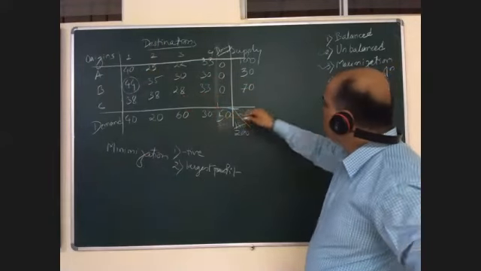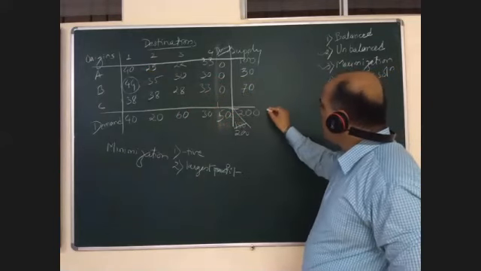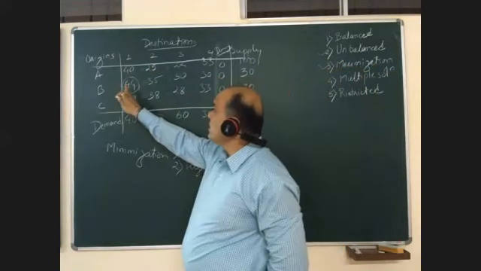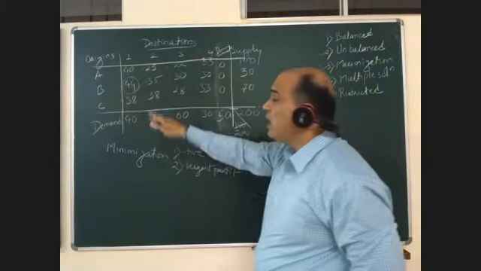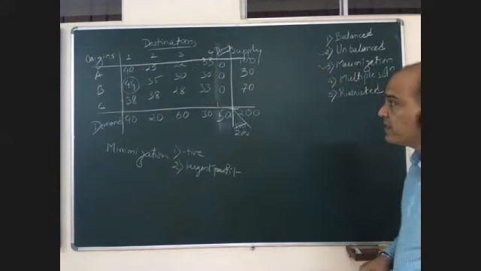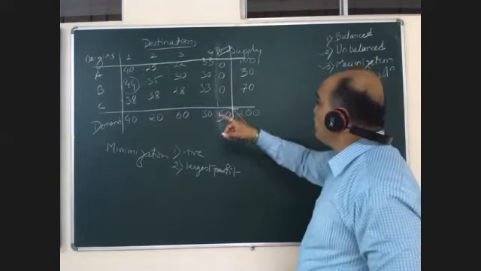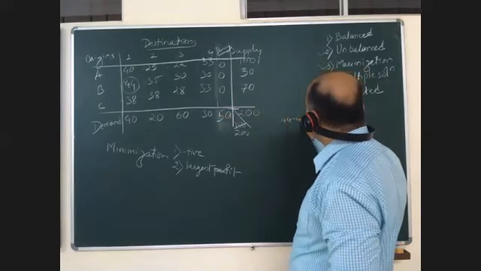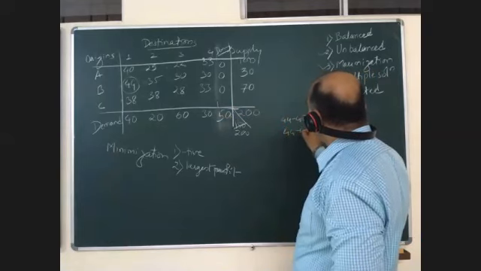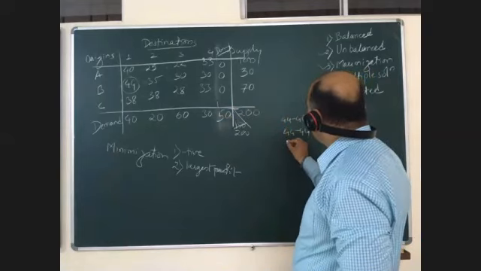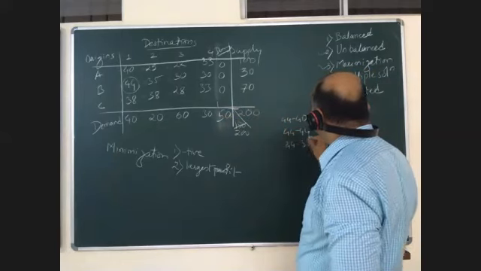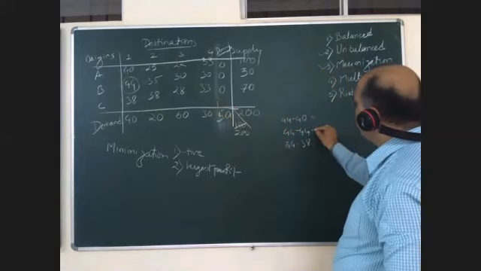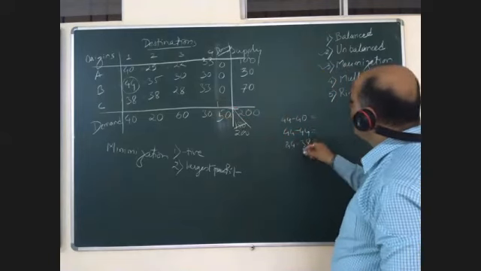The maximum figure is 44. We will convert this maximization problem into minimization. For that, once you choose the largest profit figure, subtract all other profit elements of the same matrix from this figure. So this will be 44 minus 40, 44 minus 44, 44 minus 38, and so on. For all the elements, you need to do the same thing.